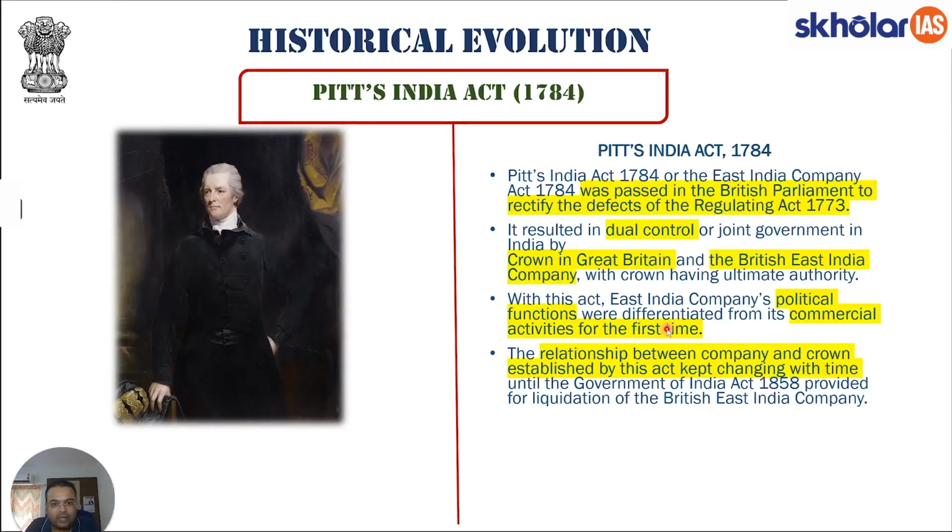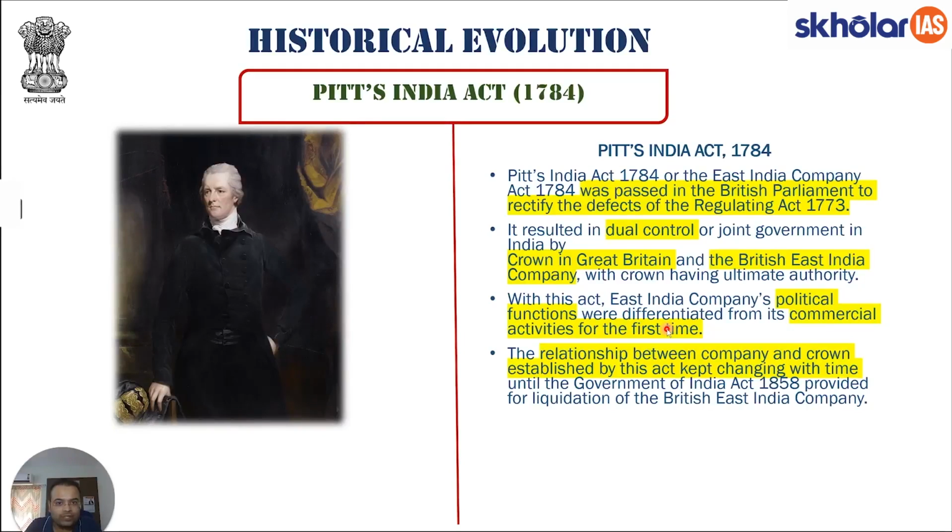So what is required is for us to differentiate the functions being performed by the East India Company in India into two categories. What are these two categories? First will be the political functions, while the second will be the commercial functions. The whole idea is that we need to dilute their powers with respect to political functions while giving them autonomy with respect to commercial activities. That in fact was the original idea behind the East India Company.